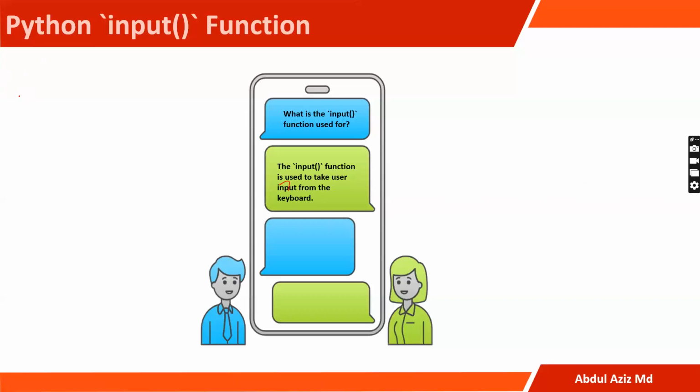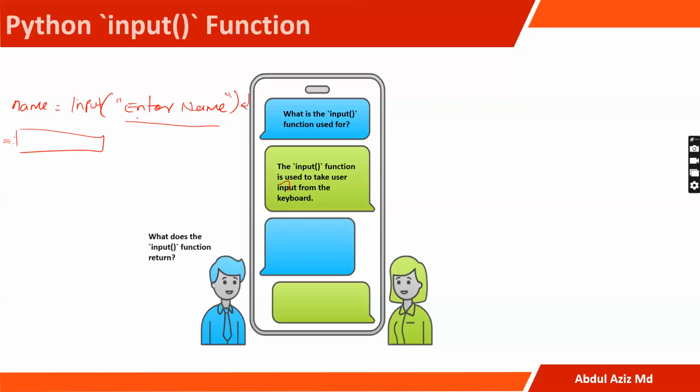I can write name is equal to input, and I can say enter name. Then if I run it, I will get a message here saying enter name, and it will be waiting. Without the statement also we can do that, but then we will not know what to do. So it is better to have it, depending upon the use case.